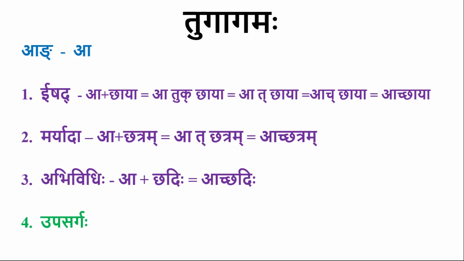When it is used with Dhatu, it is called Upasarga. For example, A Chadayati. Chadayati is a verb form. So Dhatu yoge A ityasya Upasarga iti Sanna bhavati. Here also A is followed by Chakara. So Achadayati. There will be Tugagama and then there will be Shutva.